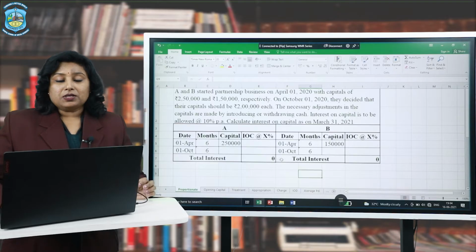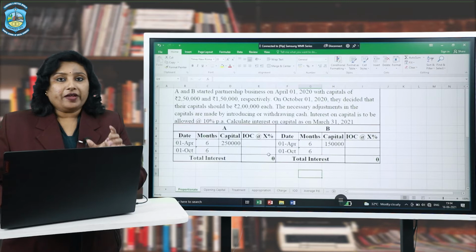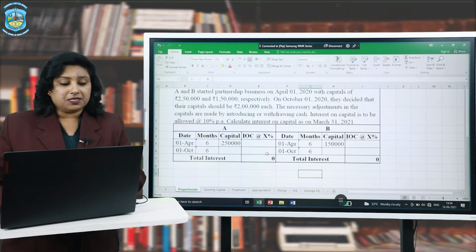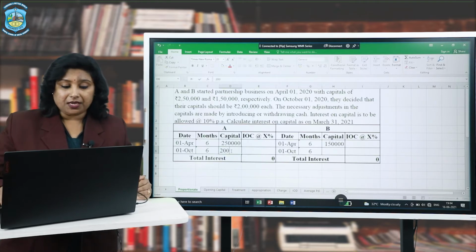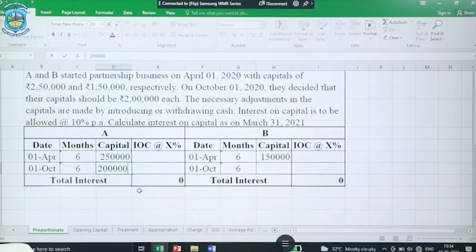So that means 2,50,000 of A's capital has been contributed for 6 months. It remained 2,50,000 for 6 months, and for the rest of the 6 months it was 2 lakh. Whereas B's capital was 1,50,000 for 6 months and it changed to 2 lakh for the rest of the 6 months. Therefore, how shall interest on capital be calculated? It has to be calculated at the rate of X%, which is given as 10 over here. So we may change this X% into 10 for the time being.